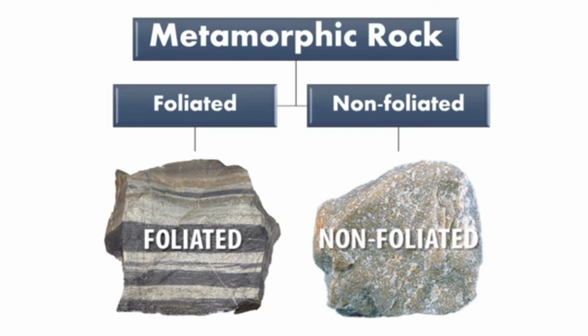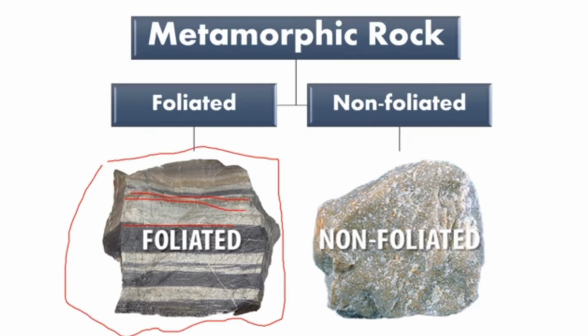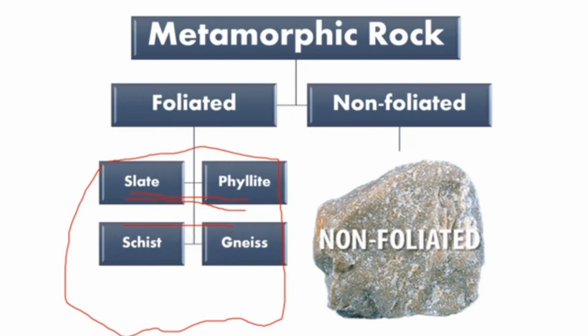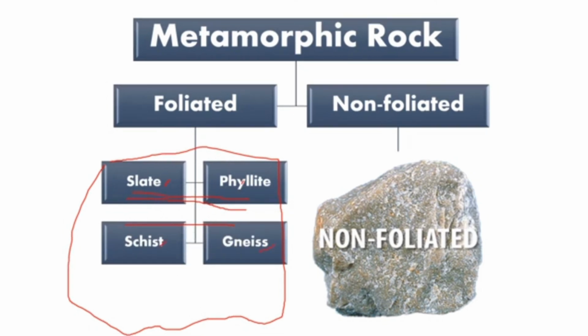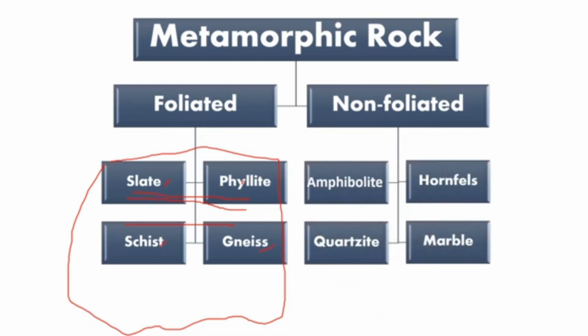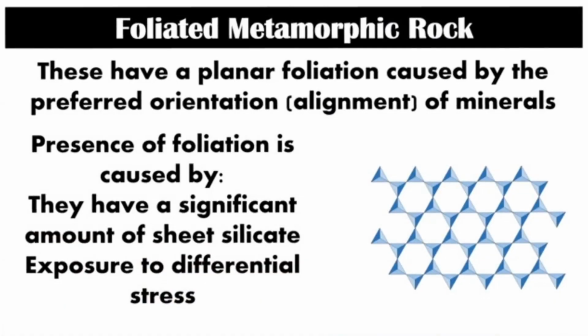There are two types of rocks. It could be foliated and non-foliated. Examples of foliated rocks are slate, phyllite, schist, and gneiss, while examples of non-foliated are amphibolite, hornfels, quartzite, and marble.